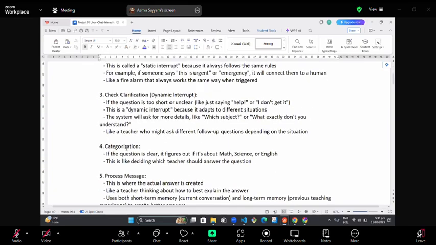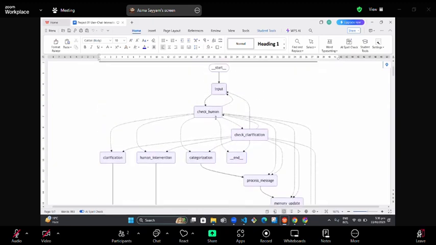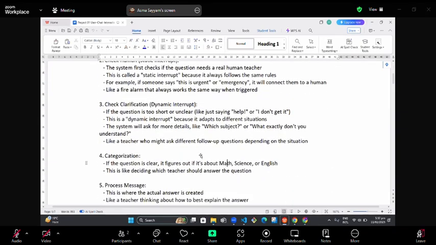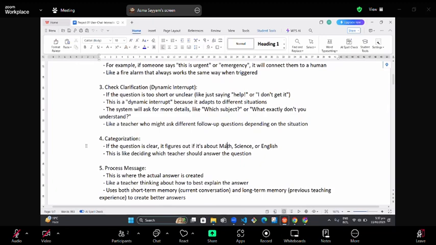The next thing is categorization. As we know, this chatbot will be helping with three major subjects: English, science, and maths. So when the user asks a question, the chatbot will categorize which subject the question is related to. Is it related to maths, science, or English? This is like deciding which teacher should answer the question.